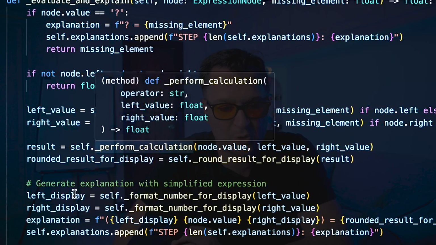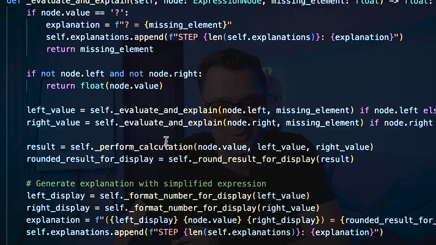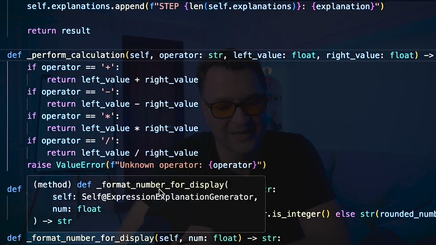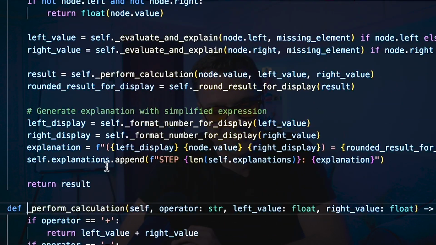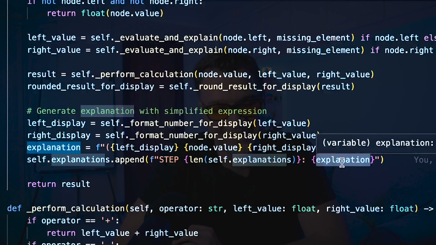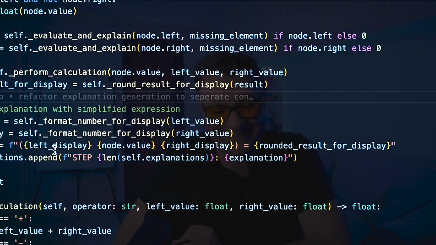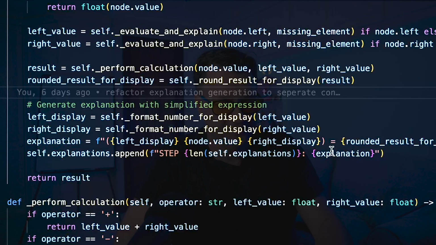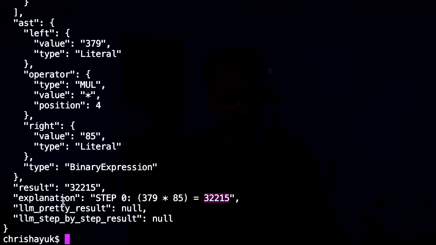And you see it's doing it recursively as well. So if I go to perform calculation, for example, it will do the calculation for each step, and then it will do the formatting of the number. And then finally, as you see in the explanation, it's just the step, the number of explanations it has, and then it just puts in the explanation. The explanation is just the left, the node, the right, and then what the rounded result is. If we look at that one more time, explanation step 0 takes one part of the calculation, 379 multiplied by 85, and then the answer.